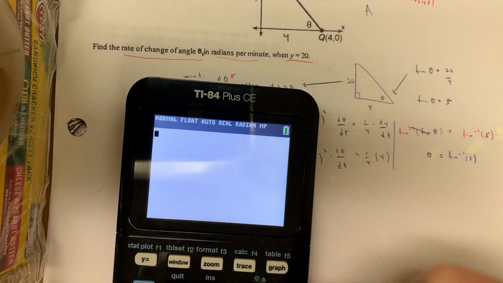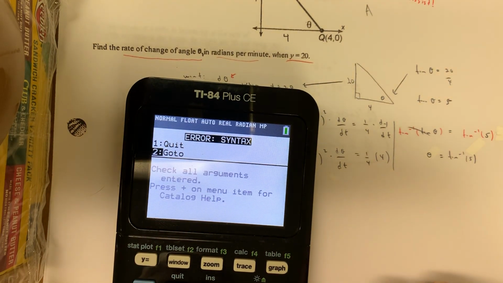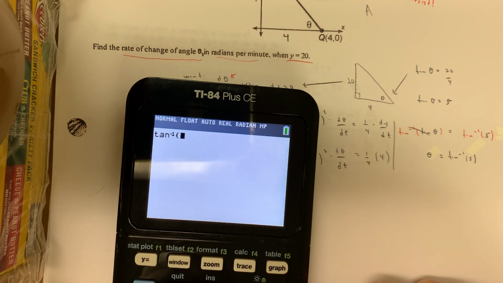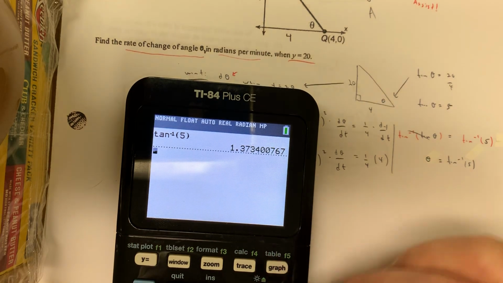Let's do a little tan inverse of 5. And you can see, nasty, it's a syntax error. What did I mess up? Oh, how about you put something in there? Did I just hit that button so quickly that it couldn't even measure my movement right there?